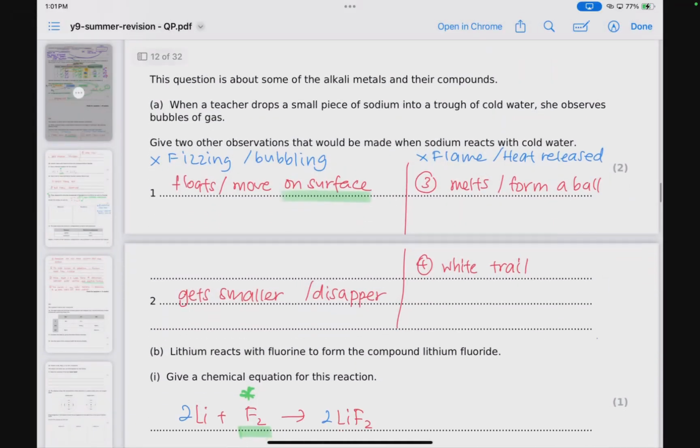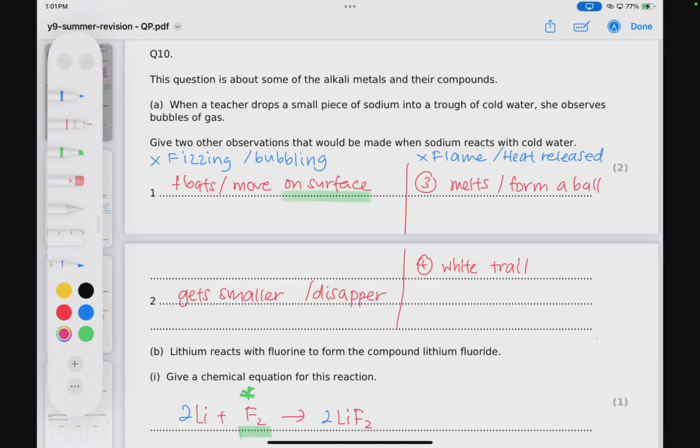Okay, so with question 10, this is what we have. This question is a very standard way of starting an alkaline metal, which is basically a group 1 metal. The information here is we are dropping a piece of sodium, and if you can recall, or if you have a periodic table nearby, that would be lovely. Sodium is the second alkaline metal in this group, followed by potassium. Okay, so this teacher dropped a piece of sodium into cold water and she observed bubbles of gas.